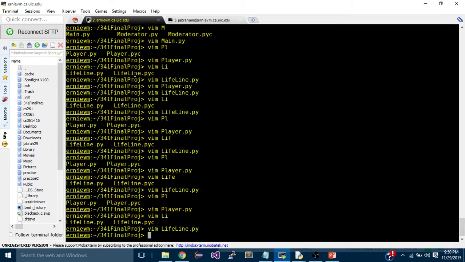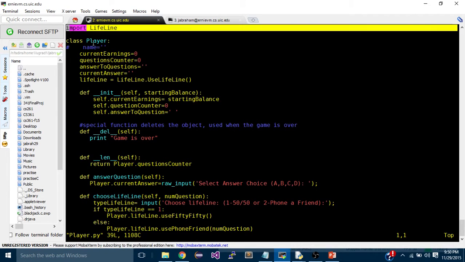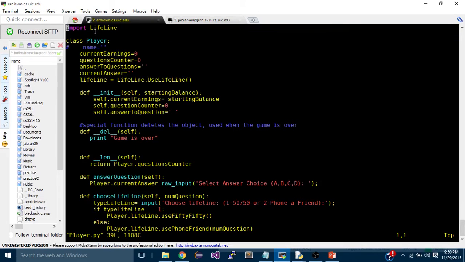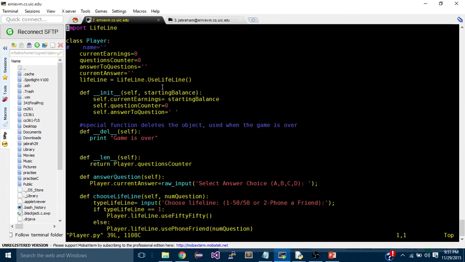Now it's just to show you our player class. Here I wanted to show you that we have a lifeline for each player. We import the class, then we declare it here just like this. Another thing I want to show you is these three specialized functions in Python. Init is kind of like our constructor, and just like we said earlier, self is going to be the first parameter, with starting balance being the balance the player starts with.